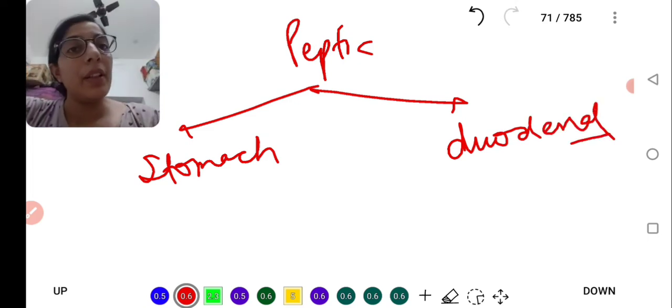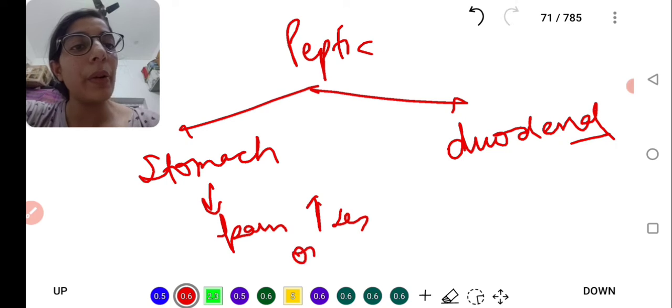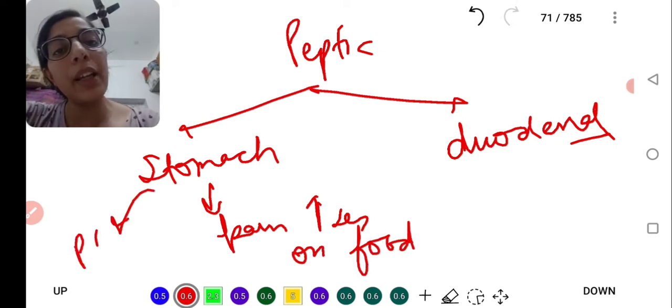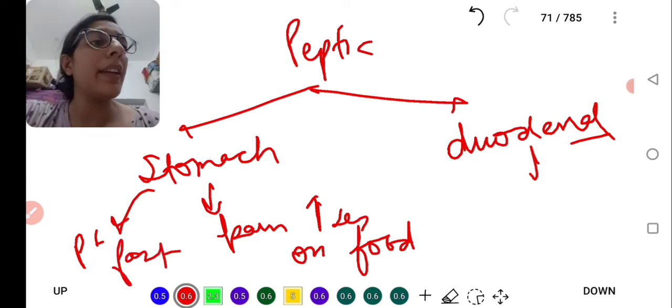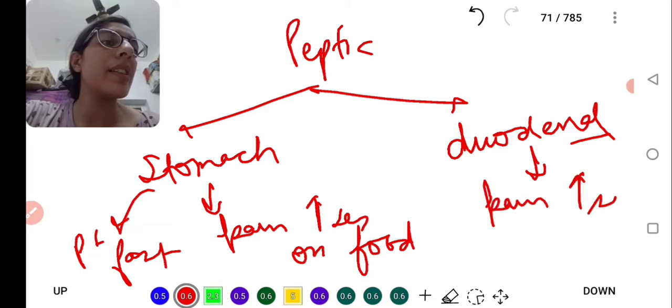In stomach ulcer, pain increases on taking food, so patients will try to keep on fasting. While in duodenal ulcer, pain increases on fasting.